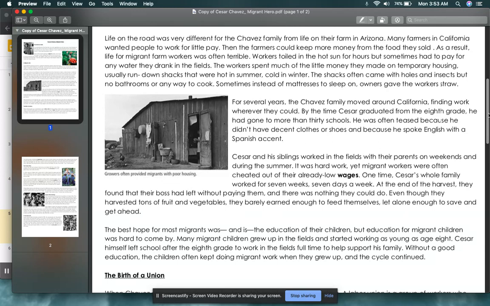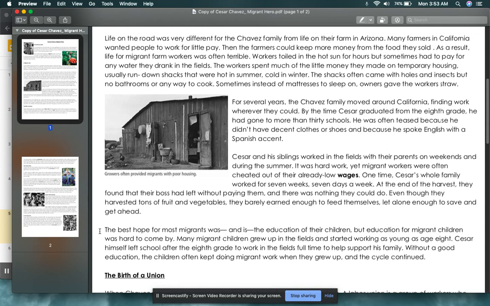At the end of the harvest, they found that their boss had left without paying them, and there was nothing they could do. Even though they harvested tons of fruit and vegetables, they barely earned enough to feed themselves, let alone enough to save and get ahead. That was just completely unfair, you guys.